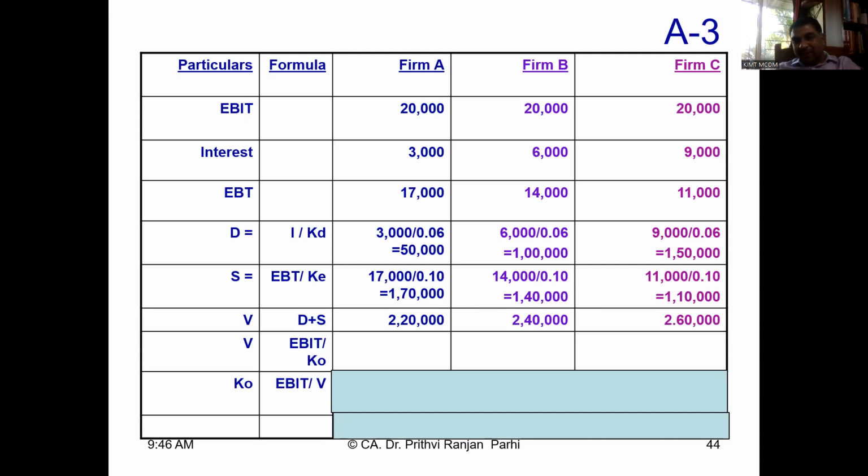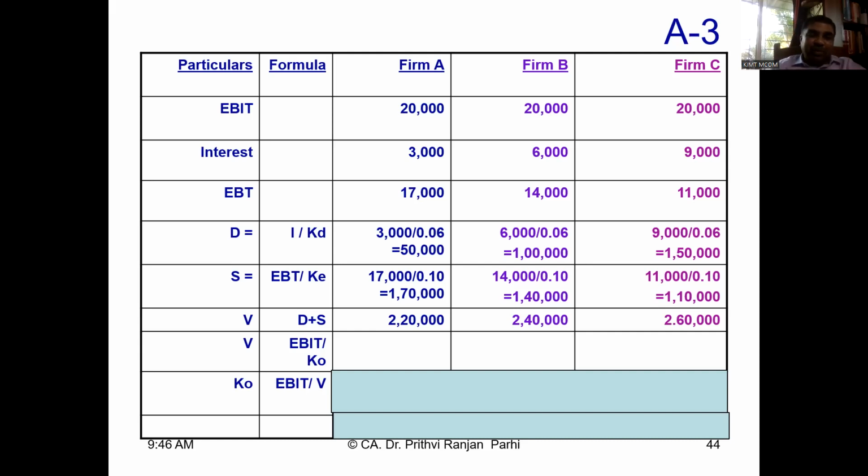Second case, it is 2,40,000. Third case, 2,60,000. Firm C is having the highest value because debt is highest, even though EBIT is the same. And firm A is having the lowest value because debt is low, even if EBIT is the same 20,000. So that is the theory. That is what the theory suggests.